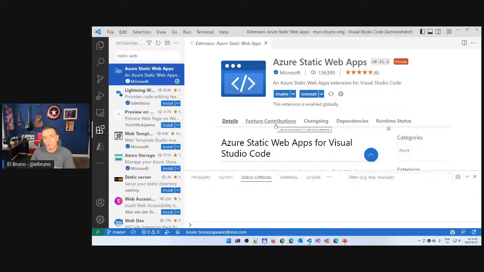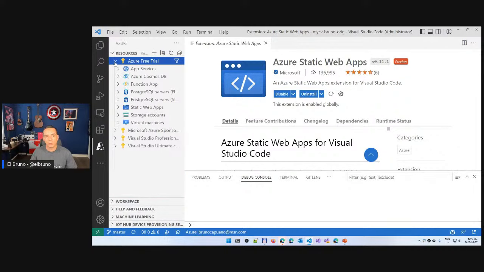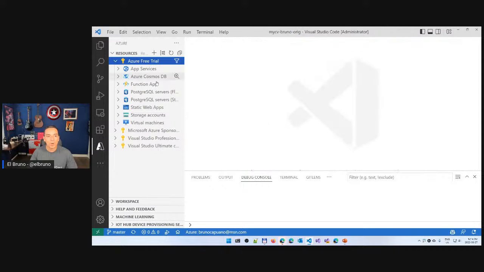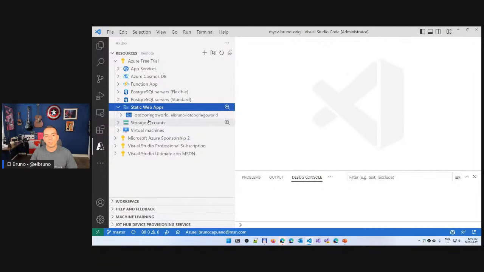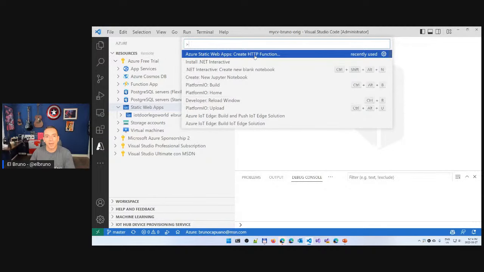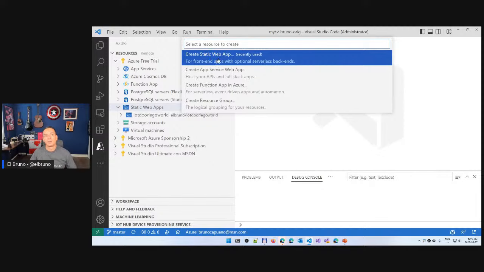So you need to install these extensions. Once you have this extension installed, you can start to check in your Azure subscriptions. You have here static web apps, and you are going to see your static web apps there. What I am going to do, I'm going to press F1, and I am going to create a new static web app. From here, I have the option to start a new static web app, or I can even create a resource from here.